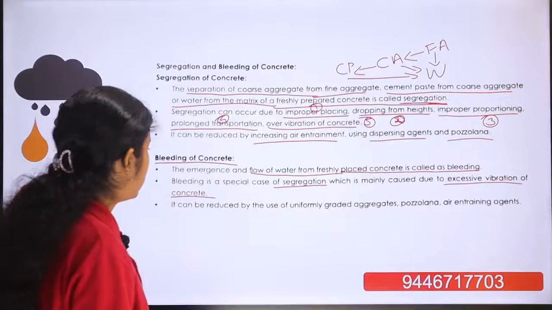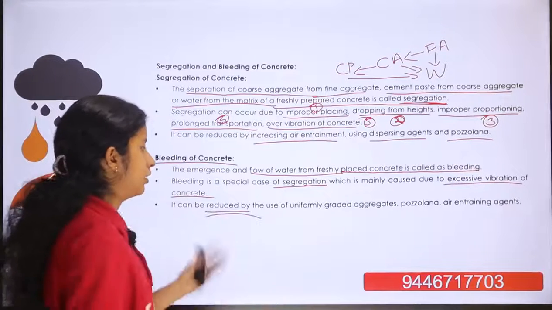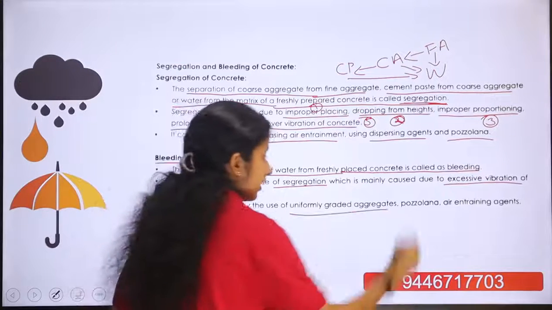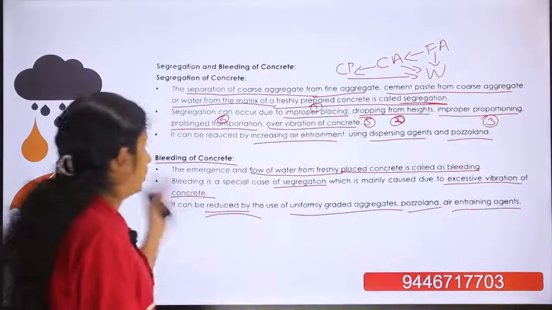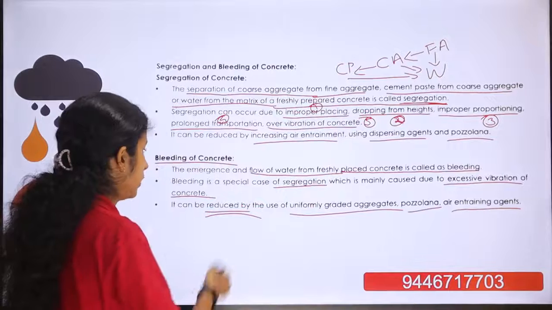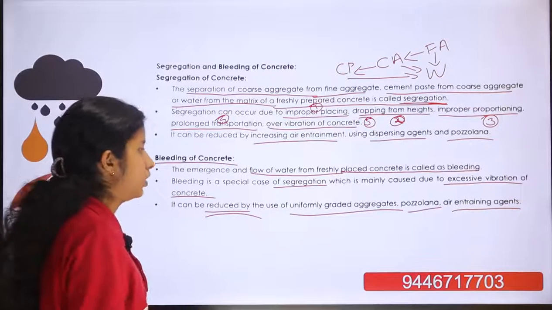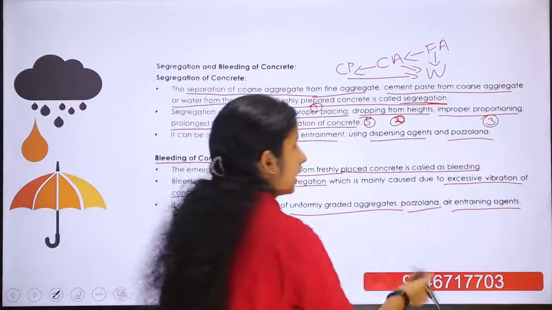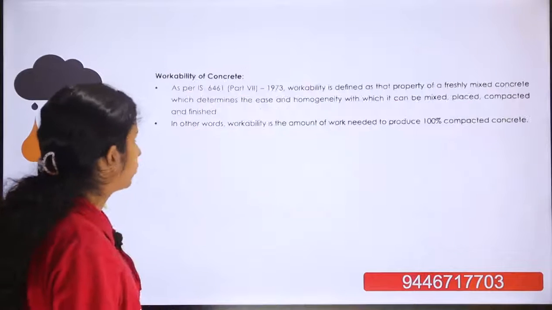Then how can this bleeding be reduced? Bleeding can be reduced by the use of uniformly graded aggregates, pozzolanas, and air entraining agents. Okay, that's about the bleeding of concrete.